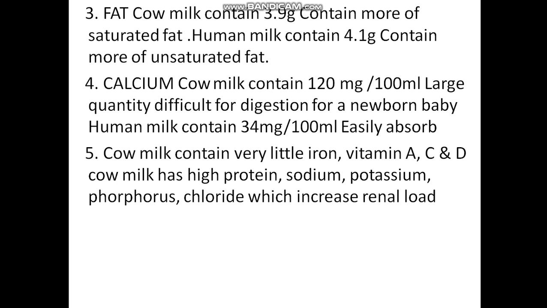Then cow milk contains very little iron, vitamin A, C and D. Cow milk has high protein, sodium, potassium, phosphorus and chloride, which increase renal load. These are the peculiarities of the cow milk and human milk.